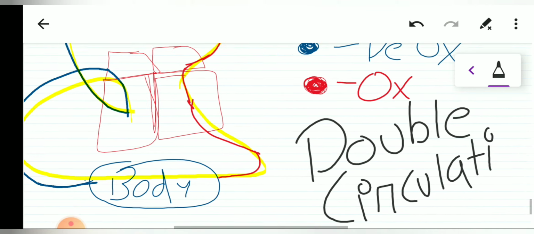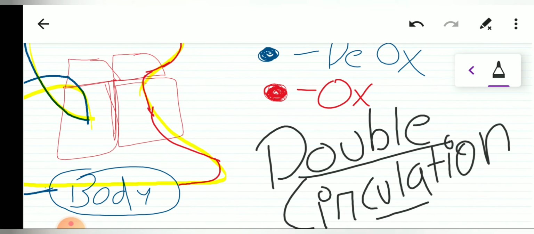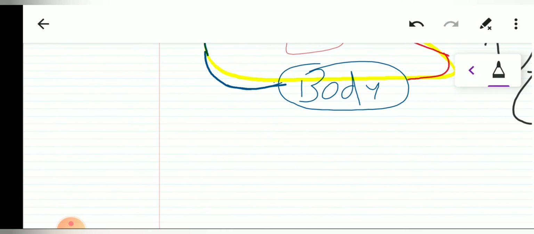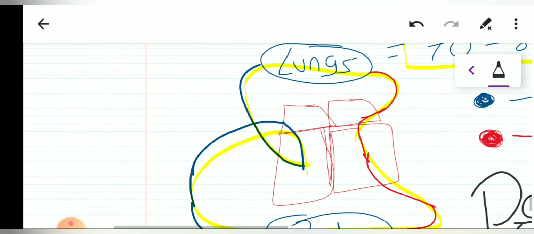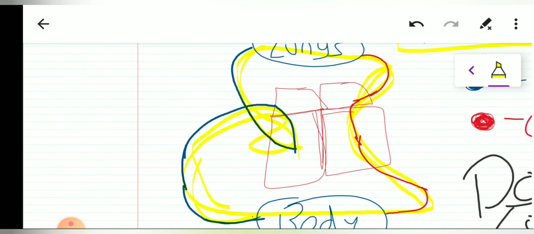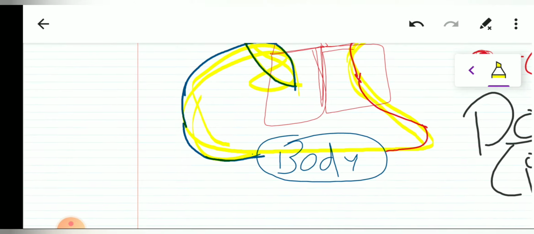Now you might ask, what is the requirement of this double circulation? The double circulation is required to maintain separate pathways for oxygenated blood and deoxygenated blood. You might have noticed that this oxygenated and deoxygenated blood never gets mixed. This is to ensure the highest possible efficiency of our body system. And why do we need the highest possible efficiency?